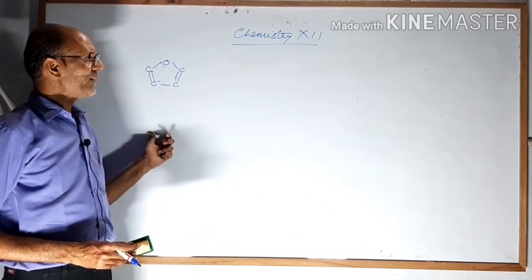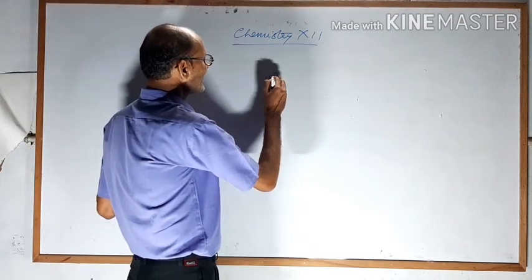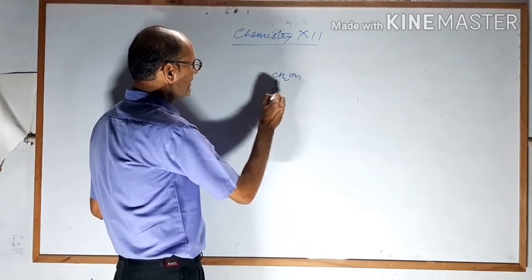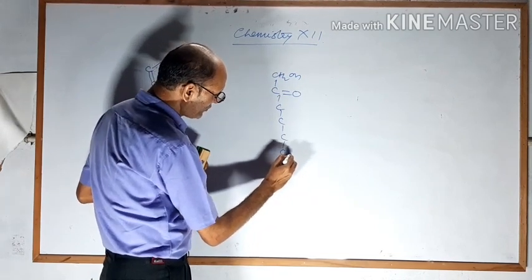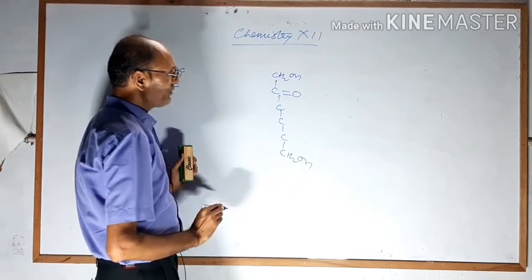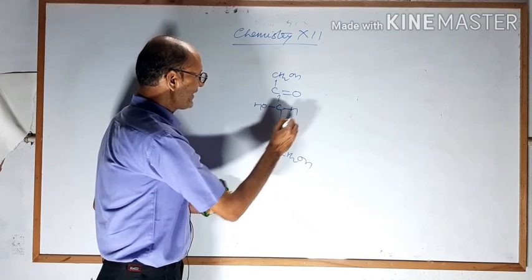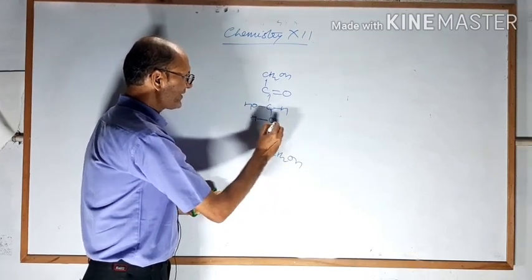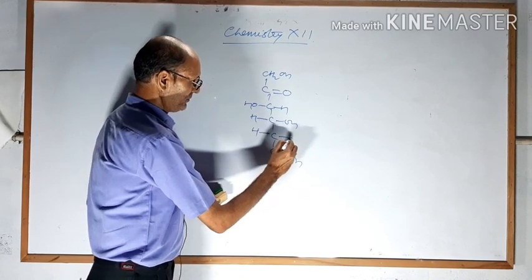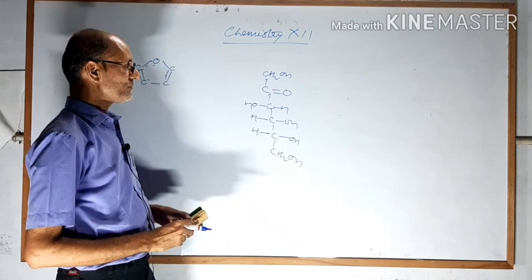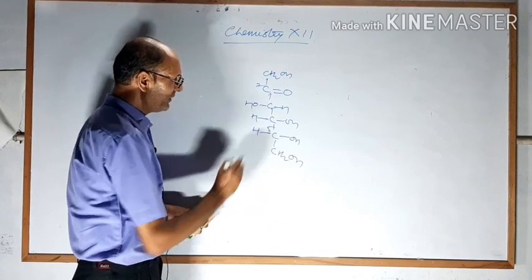And how will you draw it? First you see, if we draw the open chain structure, that is CH2OH, single bond C, double bond O, single bond C, C, C, and CH2OH. OH this side, H this side, H this side, OH this side, H this side, OH this side. This is carbon number 2, this is carbon number 4, 5.